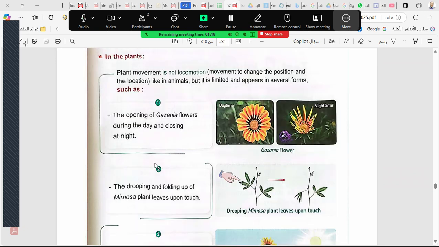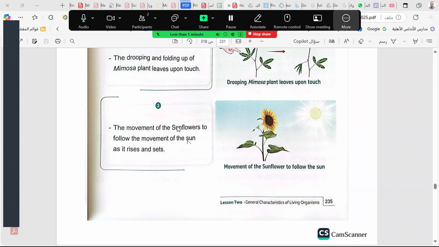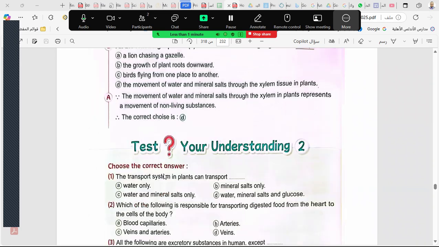And some plants can move, like the gazania flower opening during the daytime and closing during the night. This is a movement in the plant. Also, mimosa plant leaves can close when you touch them. And the sunflower moves during the daytime with the direction of the sun. This is the movement in the plant.